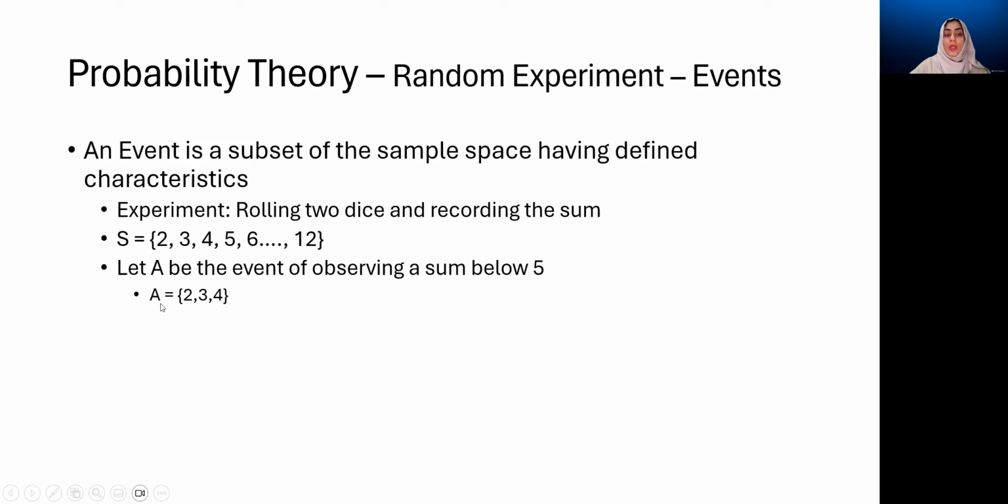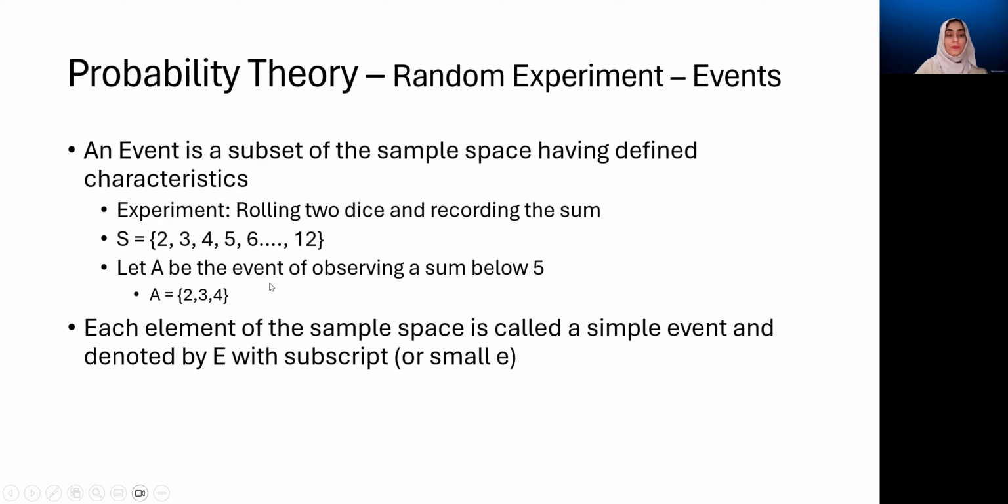So here, an event is usually denoted by capital letters, and here we have defined it as A. A consists of the simple events from the sample space which satisfy this criteria, that the value of the sum is below 5. So we have 2, 3, and 4. The rest of the values, although part of the sample space, are not part of this event that we have defined. We can define other events on the same sample space.